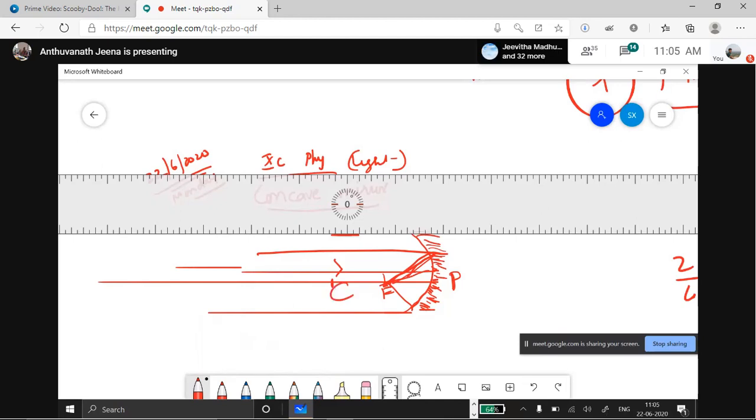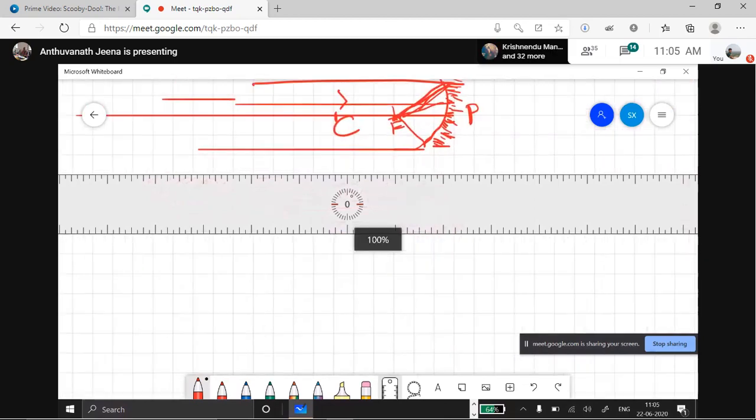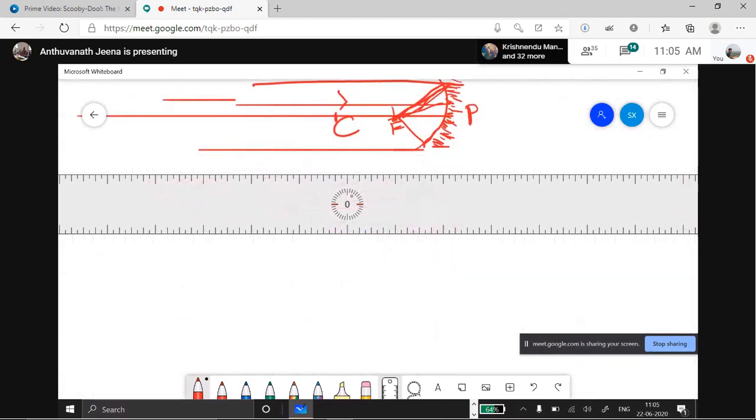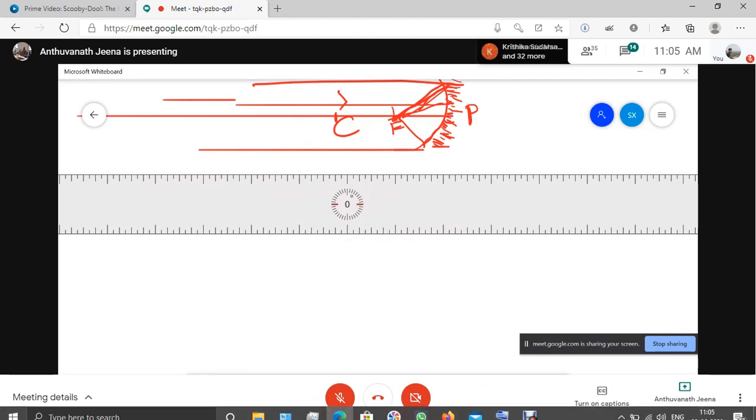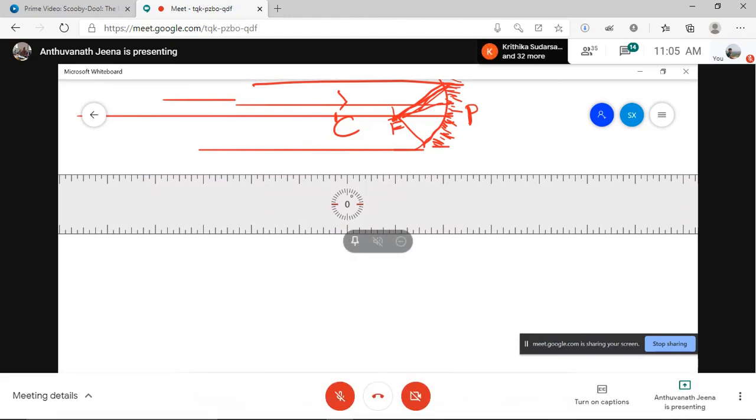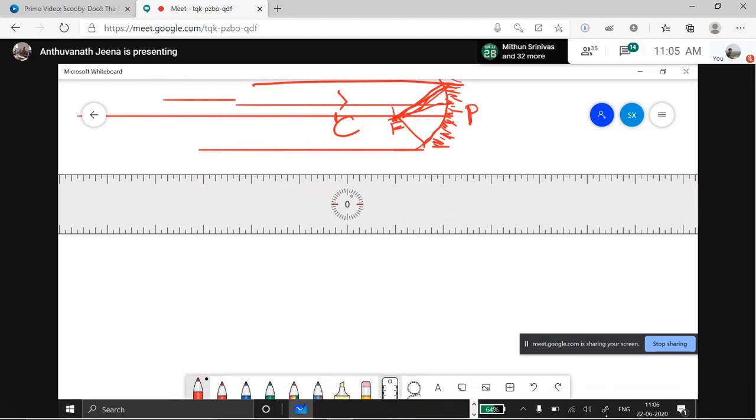Now we go to the images formed. Let us start when the object is between infinity and P and F. Oh, this pen is troubling me. I'll draw rough work only here. I'm finding it difficult to draw here, but you have to draw a proper ray diagram and write a test on this.